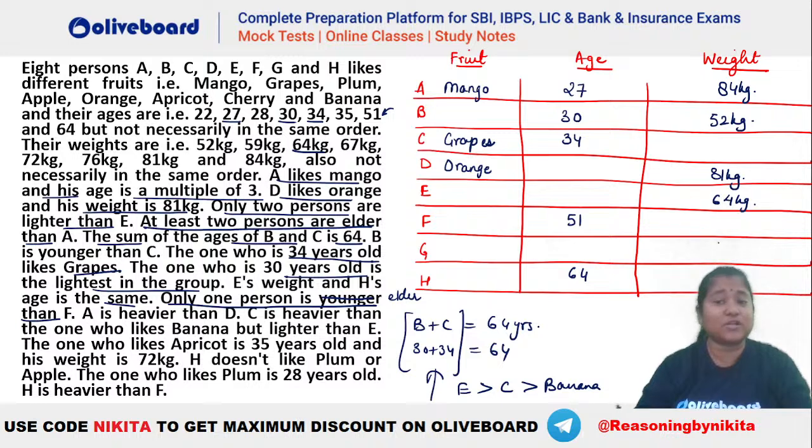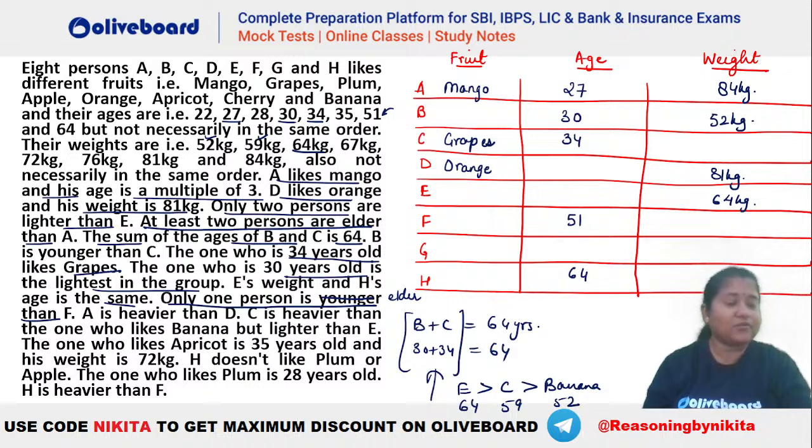You can see E is what? 64 kgs, right? So you can see E is already 64 kg. So C and banana have to be less than 64. So what are the weights which are less than 64? That is 52 and 59. That means C will be 59 kgs and banana will be 52 kgs.